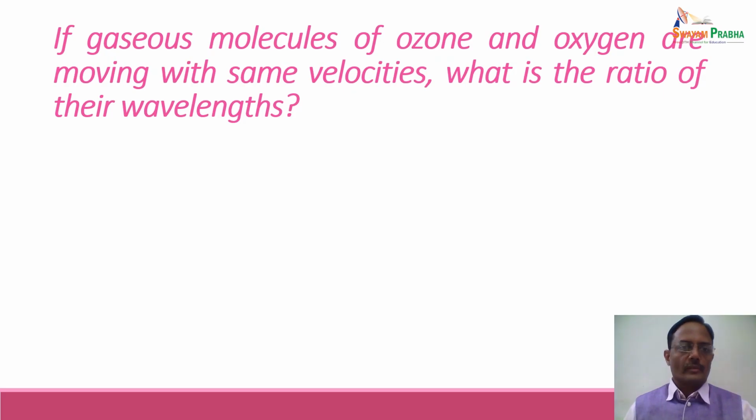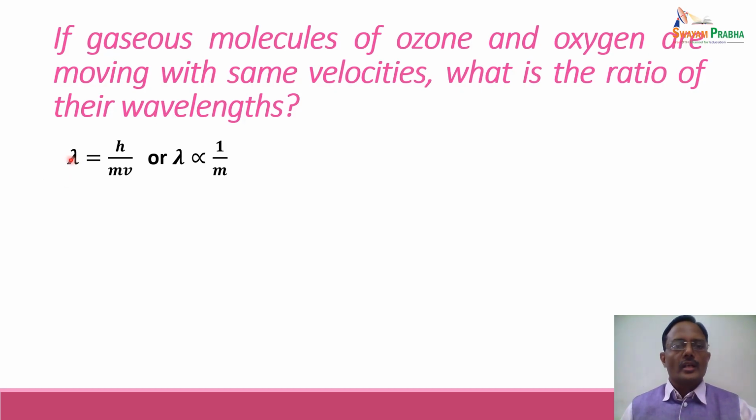Coming to another question. If gaseous molecules of ozone and oxygen are moving with the same velocities, what is the ratio of their wavelengths? This question is based on the concept of de Broglie matter waves. According to the de Broglie equation, the wavelength of a material particle is related to its mass and velocity as lambda is equal to h upon m into v.